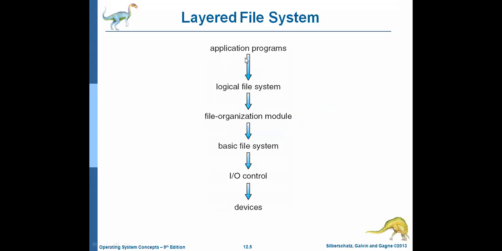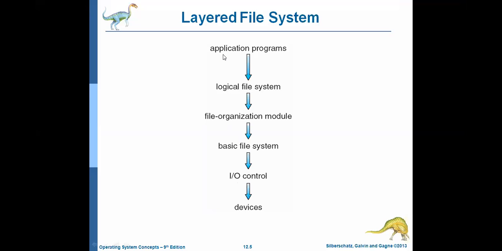Let me explain what this layered file system is and what the functionality of each and every layer is. If you observe here, this is the application program, layer 1, and then the logical file system, the file organization module, the basic file system, IO control, and finally devices.